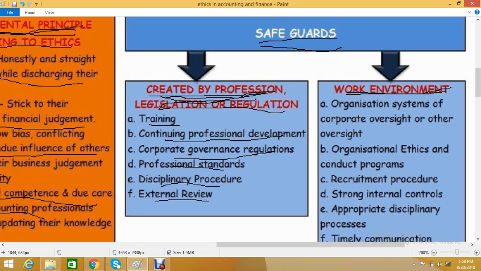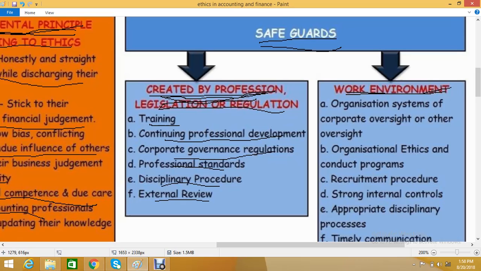What are the safeguards created by professional legislation or regulations? There are six points. Training first, continuing professional development. Third one, corporate governance regulations. Fourth one, professional standards. Fifth one, disciplinary procedure. And sixth one, external review. So remember these points, created by professional legislation or regulations.